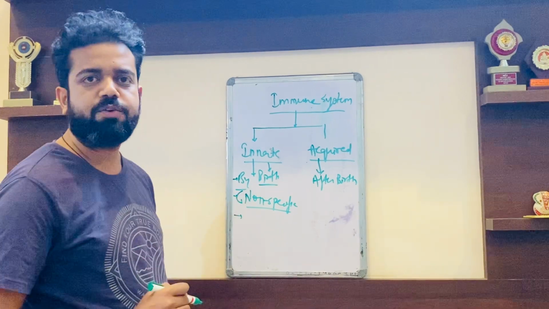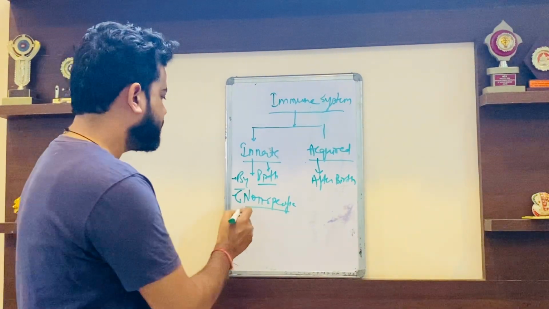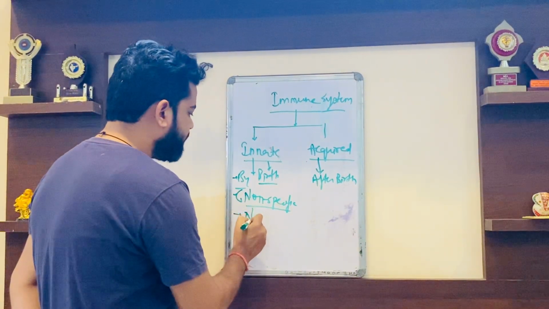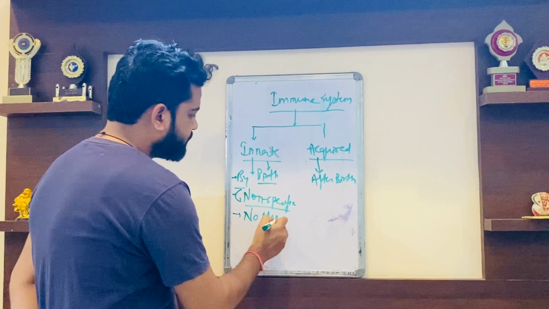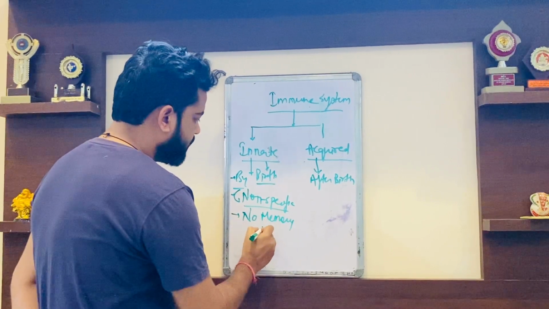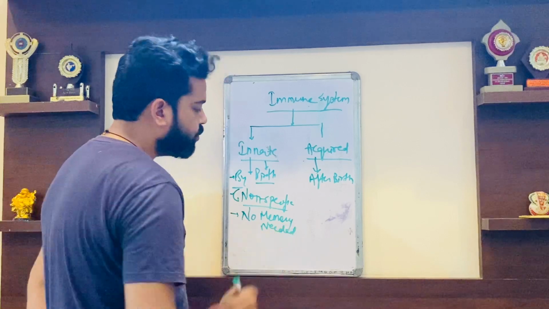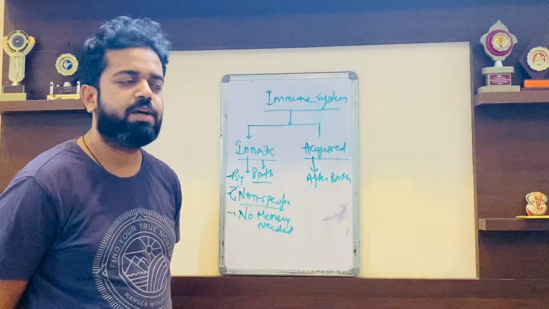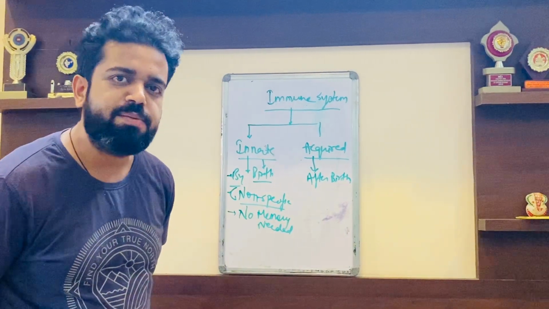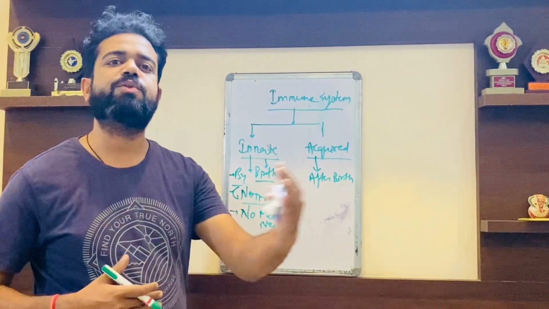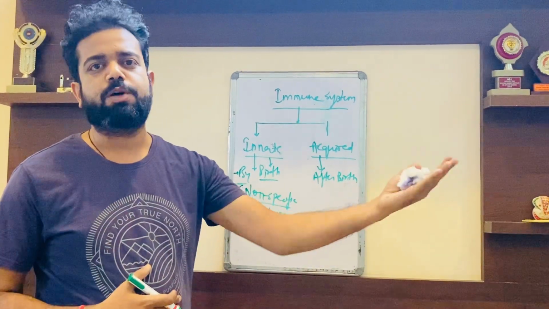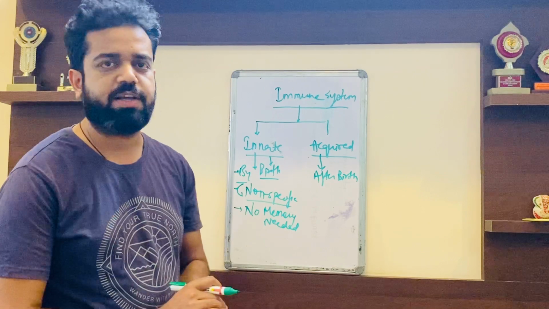The next property of innate immunity is that it does not have memory. No memory needed. It means innate immunity does not need any memory. Memory means the previous encounter with the pathogen. It does not need that actually.